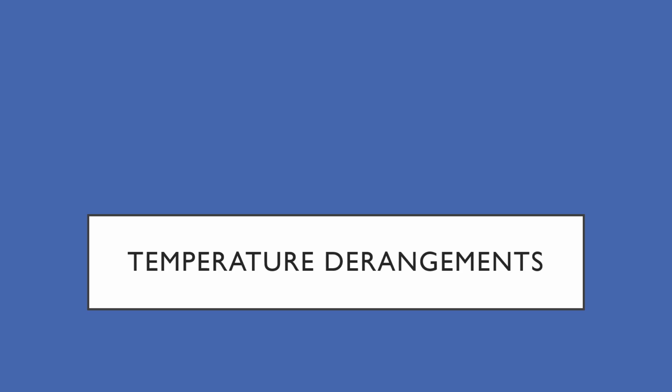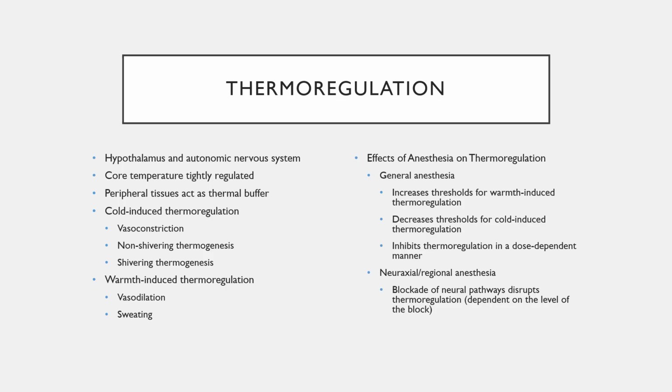So we'll start with temperature derangements. Let's review the thermoregulation function of the body, which occurs in the hypothalamus and the autonomic nervous system. The core temperature of the body is very tightly regulated, and the peripheral tissues act as a buffering system for this core temperature. We have both cold-induced and warmth-induced thermoregulation mechanisms.